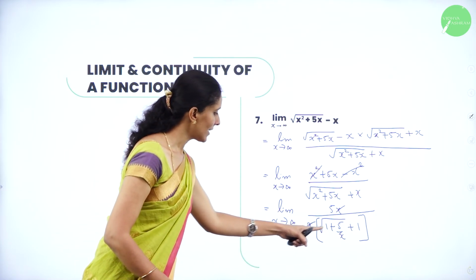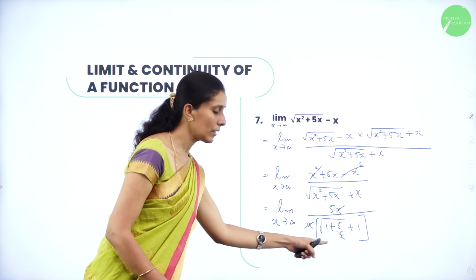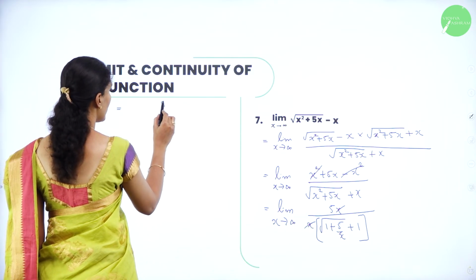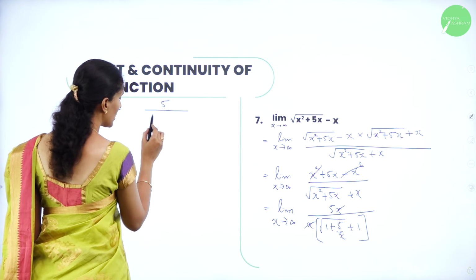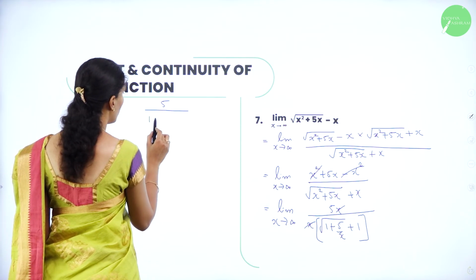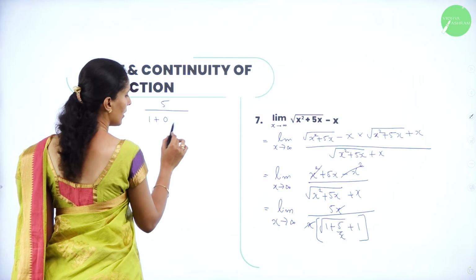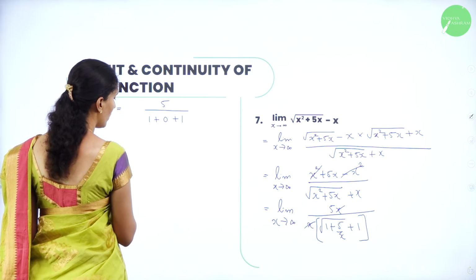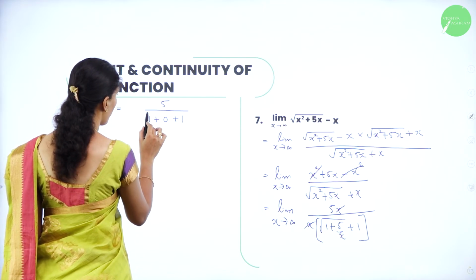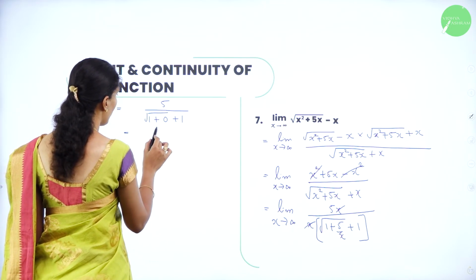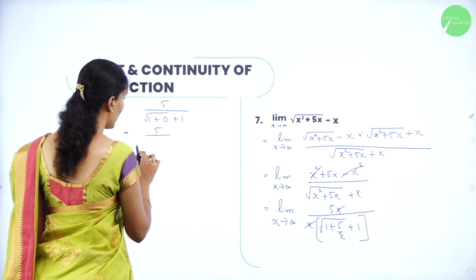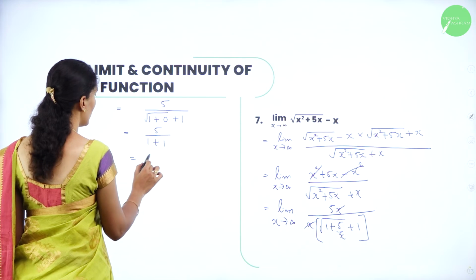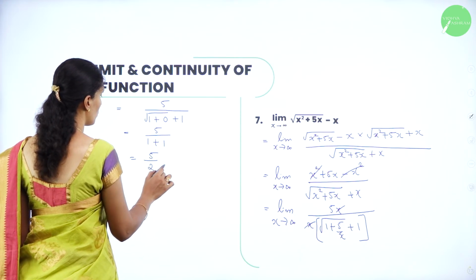Now apply the limit as x tends to infinity. For the numerator it is the constant 5, and in the denominator 5 by x becomes 0. So it is root of 1 plus 0, which is 1, plus 1 again. So the value is 5 divided by 1 plus 1, because 1 plus 0 is 1, and root of 1 is 1. The value is 5 by 2.